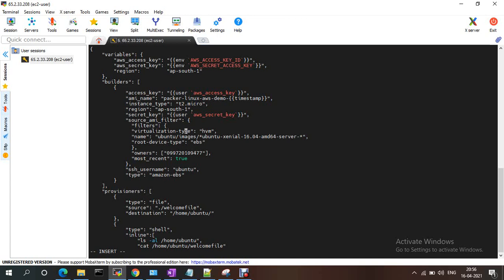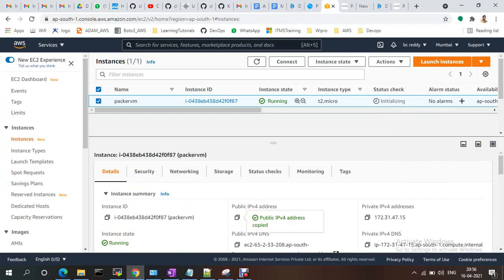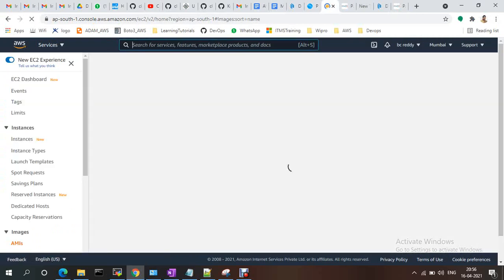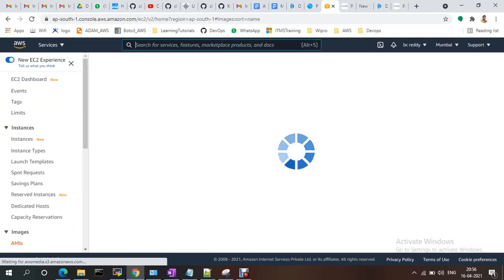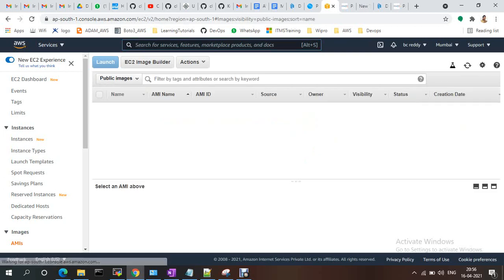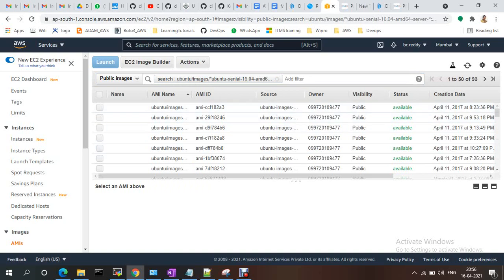This is the default image which we are going to use to create. If you go to AMIs and select that one, you will get the public AMIs, the Ubuntu public AMIs.